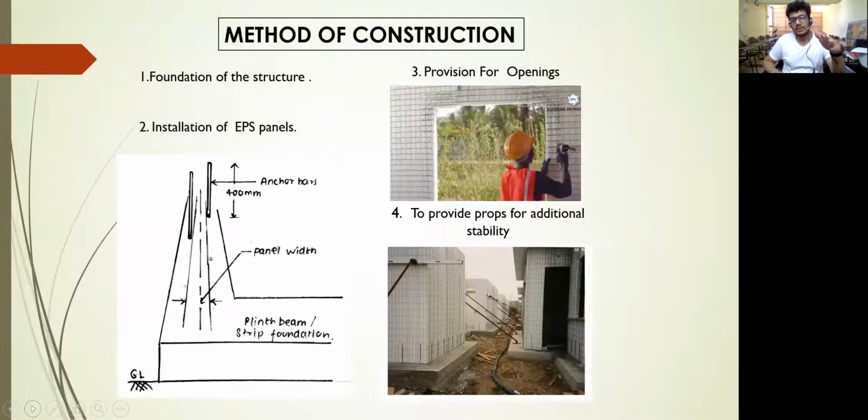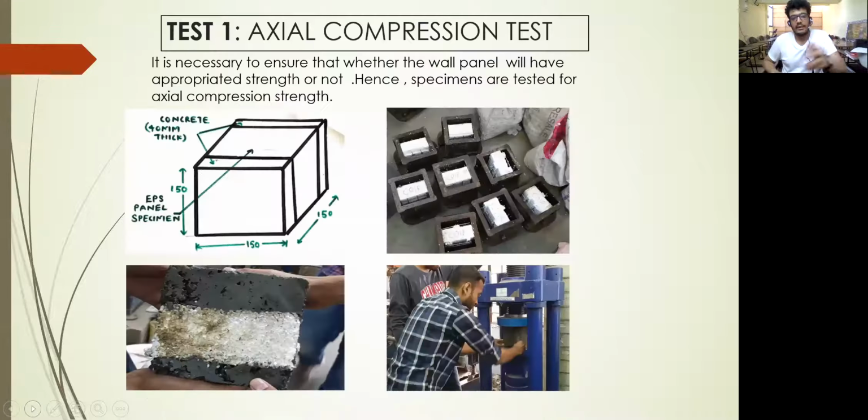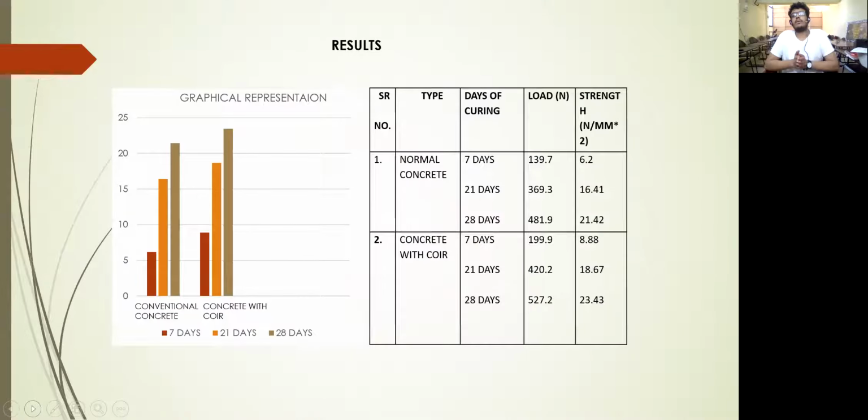This is the method of construction for an EPS panel. It involves laying the thermocol panel, then using the wire mesh reinforcement according to our feasibility, and then shotcreting them. These were the tests that were carried out. We made a panel block and then carried out an axial compression test. The results were as follows.